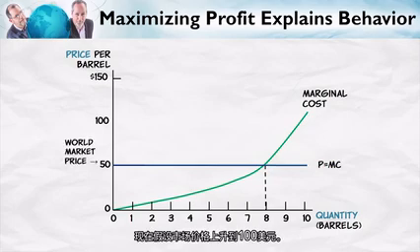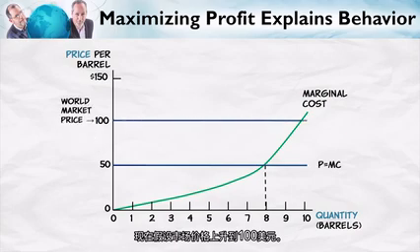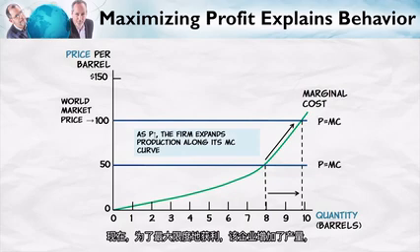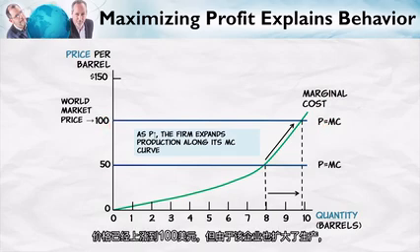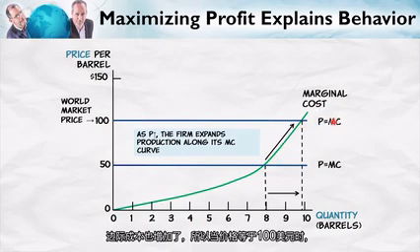Now suppose that the market price goes up to $100. Now, in order to maximize profit, the firm increases its production along its marginal cost curve, keeping this relationship the same. So price is still equal to marginal cost. Price has gone up to 100, but because the firm has expanded along its marginal cost curve, marginal cost has gone up as well.